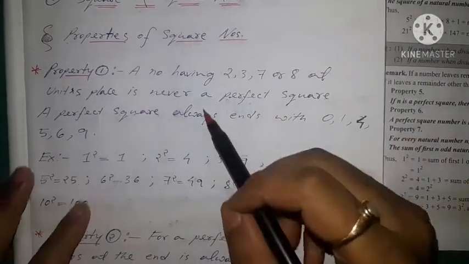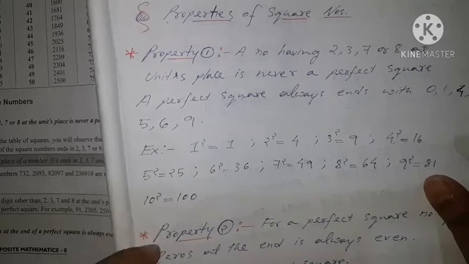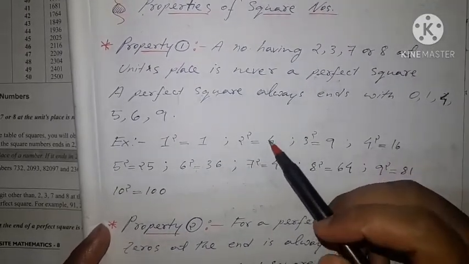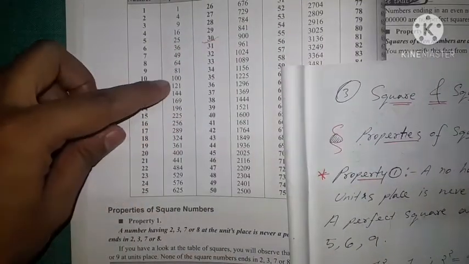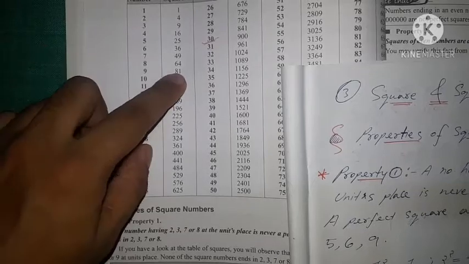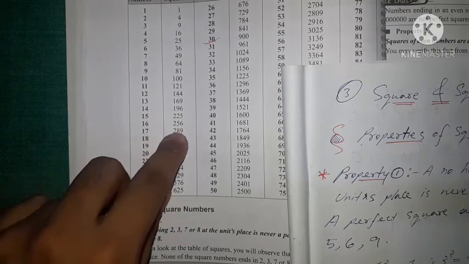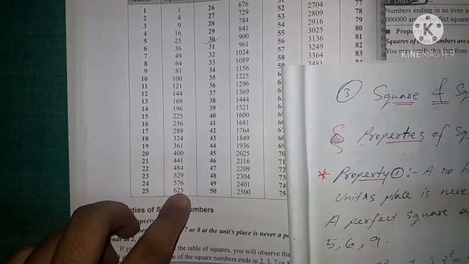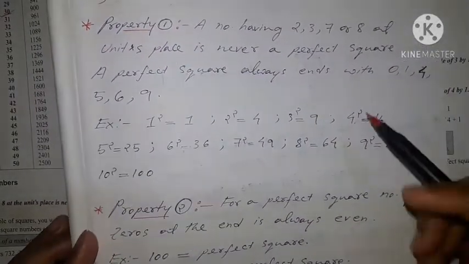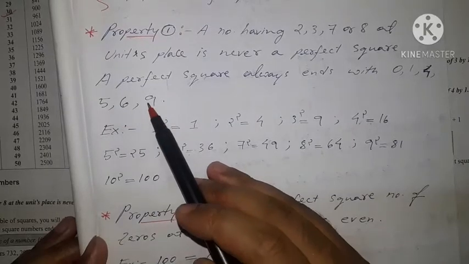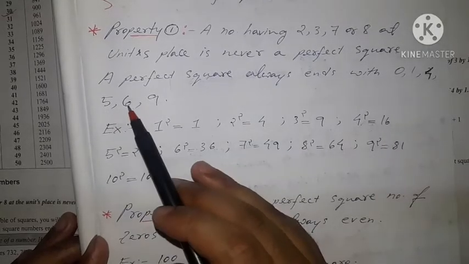The first property is that a number having 2, 3, 7 or 8 at the units place is never a perfect square. Even if you see in the table all these 2-digit and 3-digit numbers, the unit digit never ends with 2, 3, 7 or 8. A perfect square always ends with 0, 1, 4, 5, 6 or 9. That is, the unit digit is always 0, 1, 4, 5, 6 or 9.